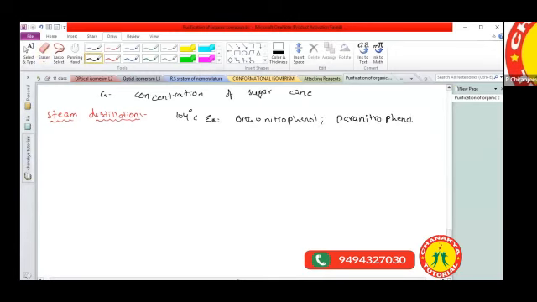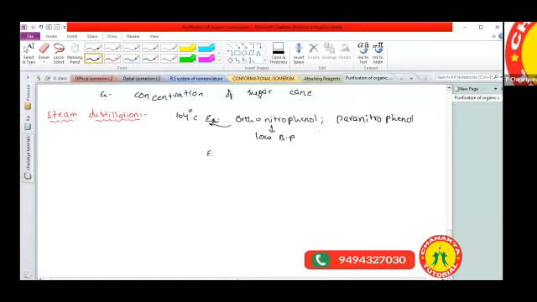Orthonitrophenol and para-nitrophenol can be separated by the steam distillation method. Why? Orthonitrophenol has a low boiling point, near to that of the steam. So by passing steam, we can separate orthonitrophenol from para-nitrophenol.